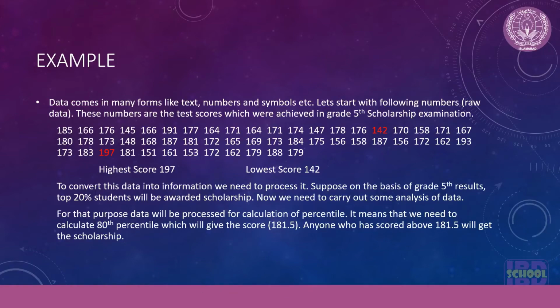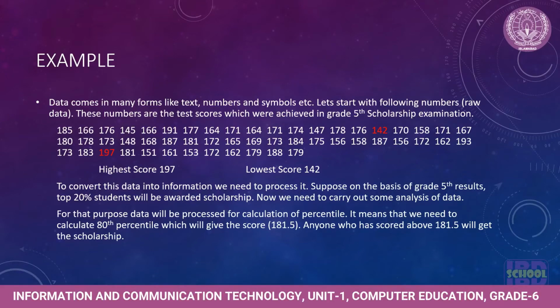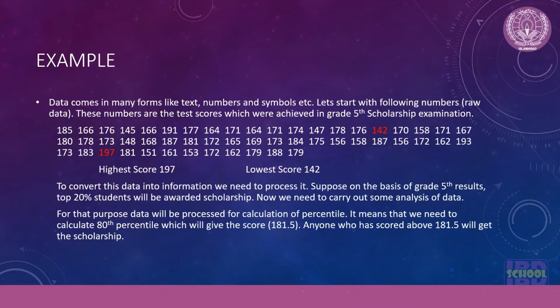So through this example, we can understand better what is the difference between data and information. That data is a form of numbers, facts, or figures in raw form, and information is facts and figures in organized and decision making form.